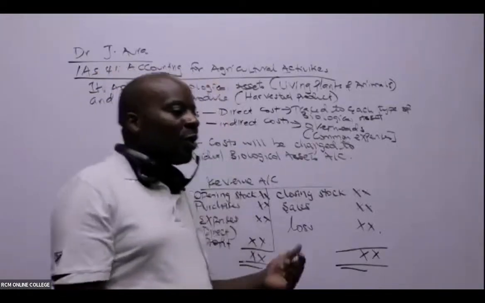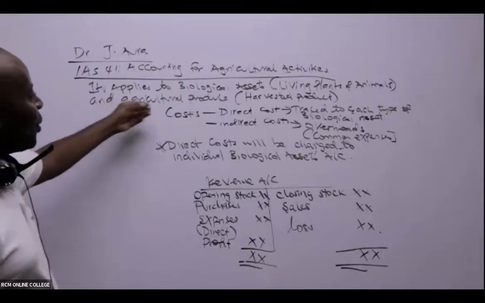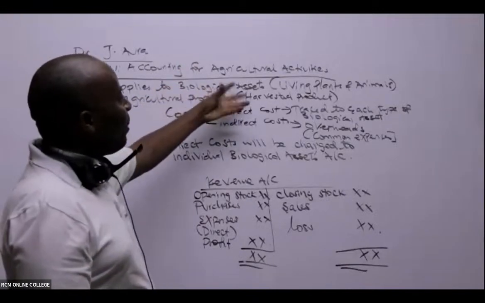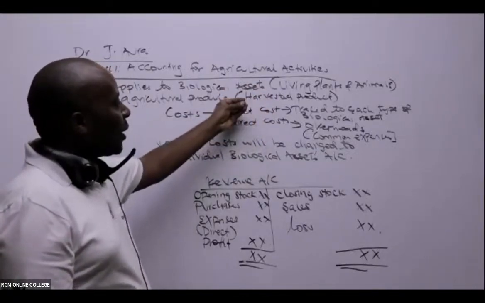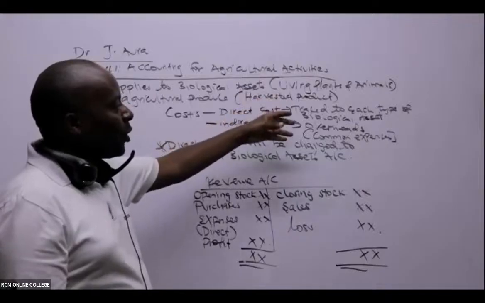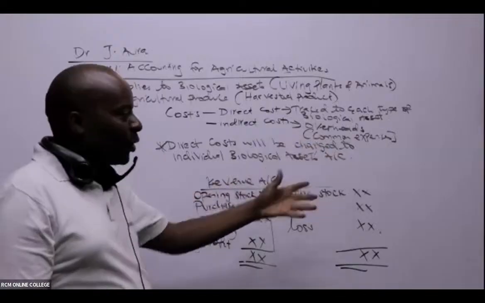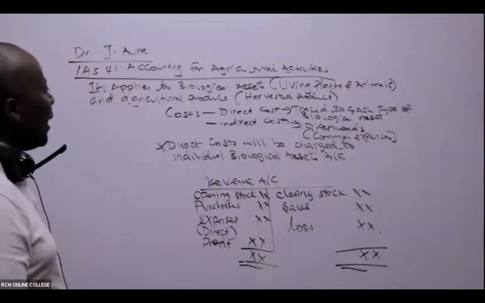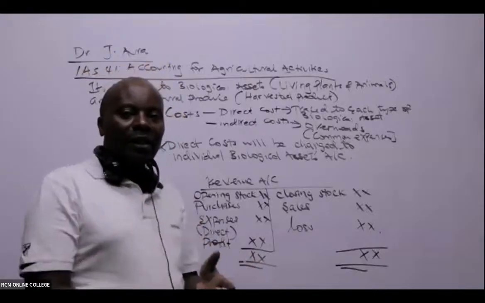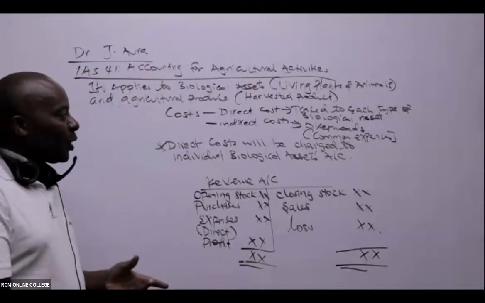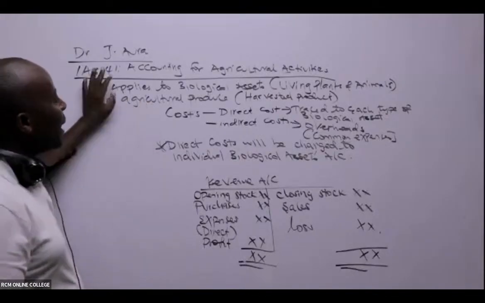All right. So today we are looking at IAS 41. And I've just said here that IAS 41 applies to all living, what we're calling here biological assets. Biological assets to us are living plants and animals, the zoology, botany, if you remember those things. And any agricultural produce, like for example maize, milk, all that produce that we get from our biological assets, we shall be accounting for under IAS 41.